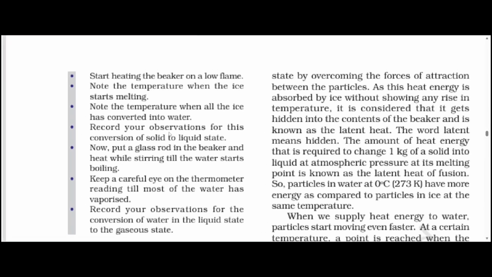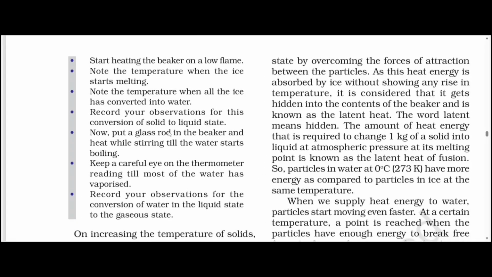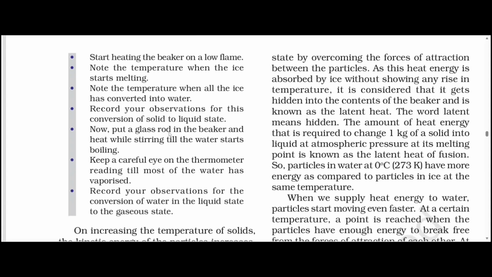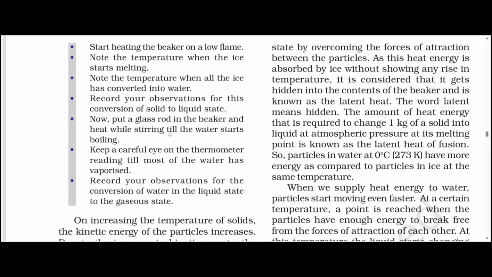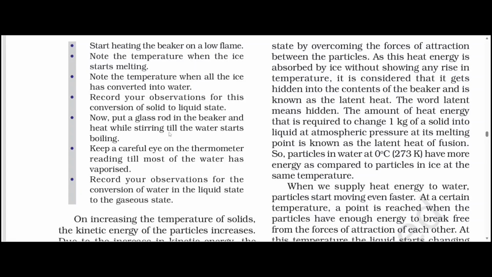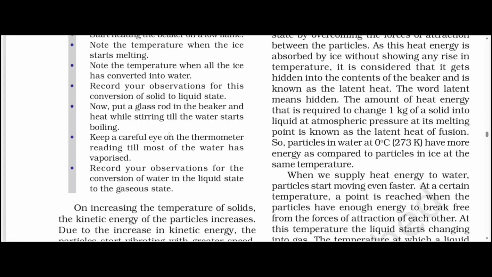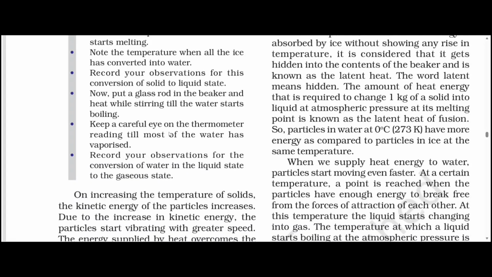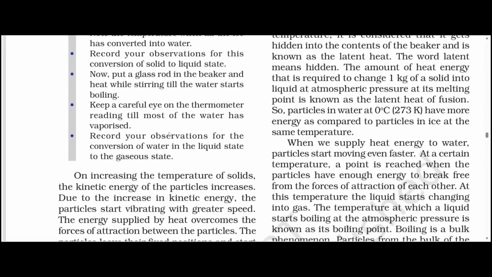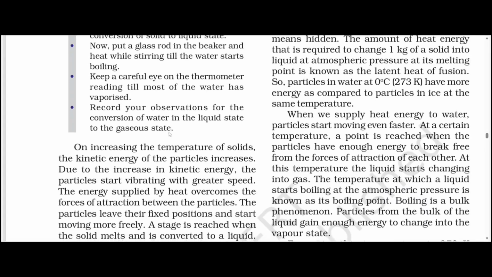Start heating the beaker on a low flame. Note the temperature when the ice starts melting. Note the temperature when all the ice has converted into water. Record your observations for this conversion of solid to liquid state. Now put a glass rod in the beaker and heat while stirring till the water starts boiling. Keep a careful eye on the thermometer reading till most of the water has vaporized. Record your observations for the conversion of water in the liquid state to the gaseous state.